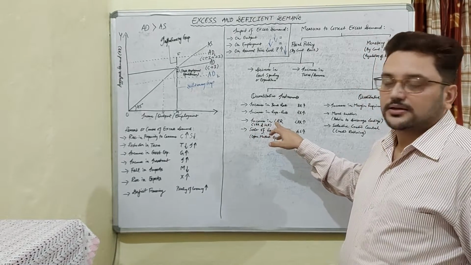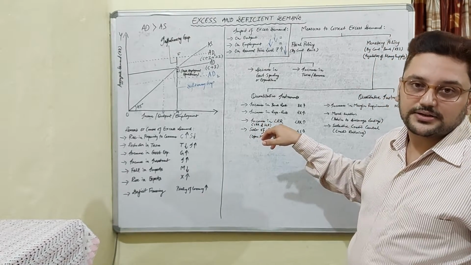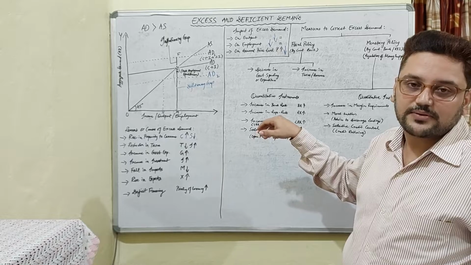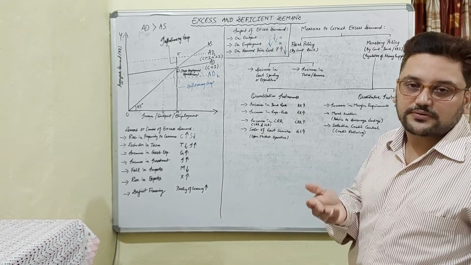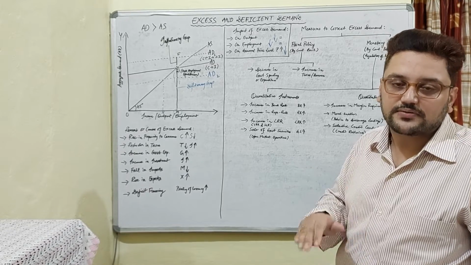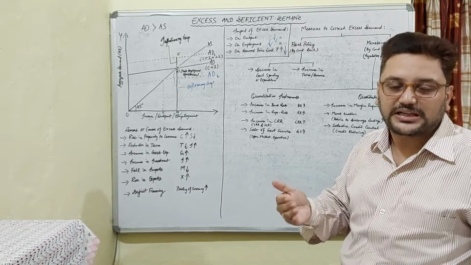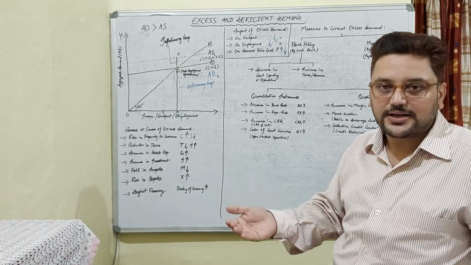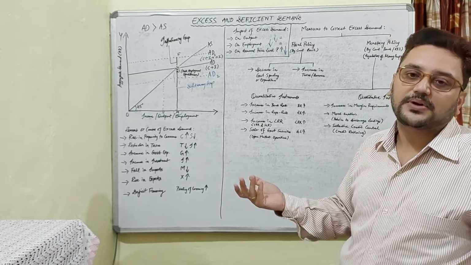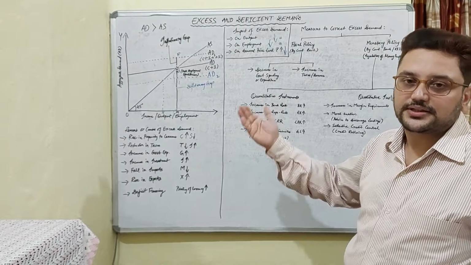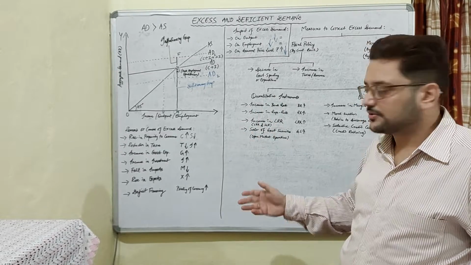Then there is a decrease in the legal margin requirements by the RBI. It will reduce the statutory liquidity ratio as well as the cash reserve ratio which the commercial banks need to keep with themselves and with the RBI. So they will have more money to grant loans, and again the money supply will increase, which will lead to an increase in demand in the deficit demand situation.